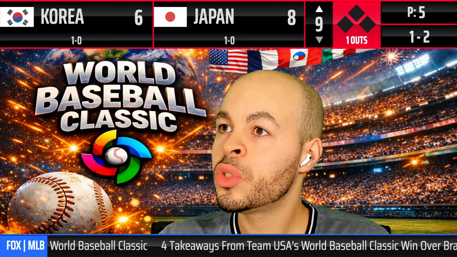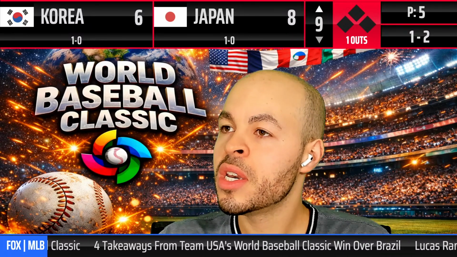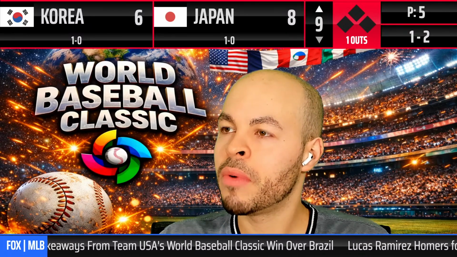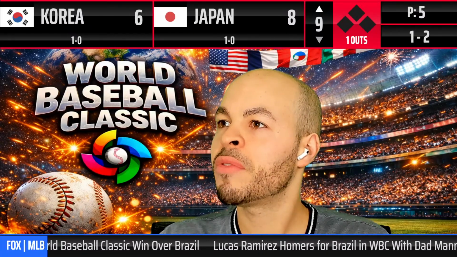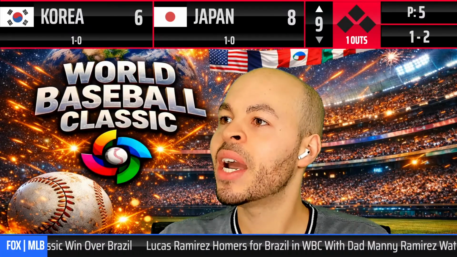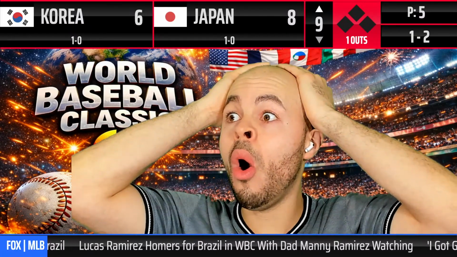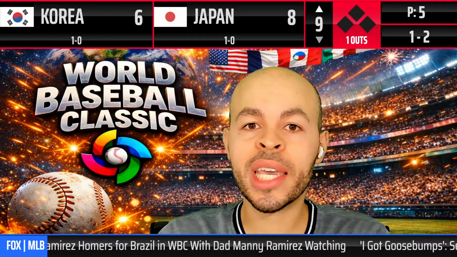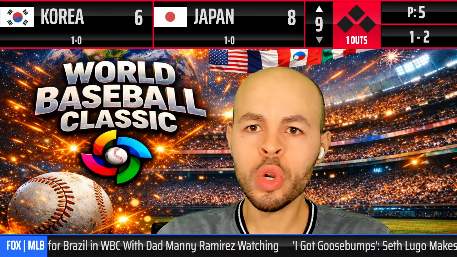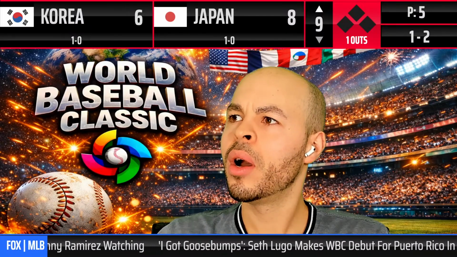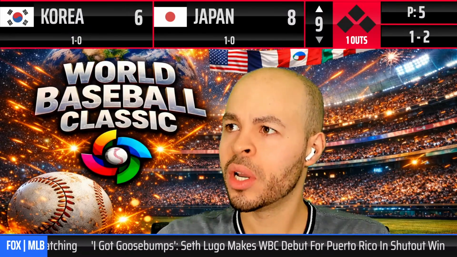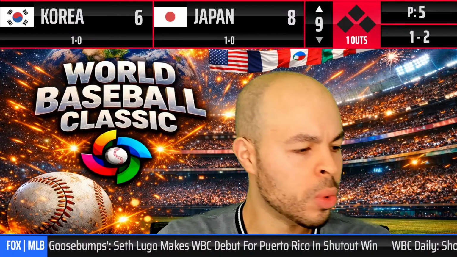So it's a 1-2 count. Here comes this pitcher, has a really deceptive motion. Here's the pitch. That ball's hit pretty well. Deep to center field. Set way back. Oh! What a catch by Sudo, the center fielder. Wow! What a catch. 2 outs.